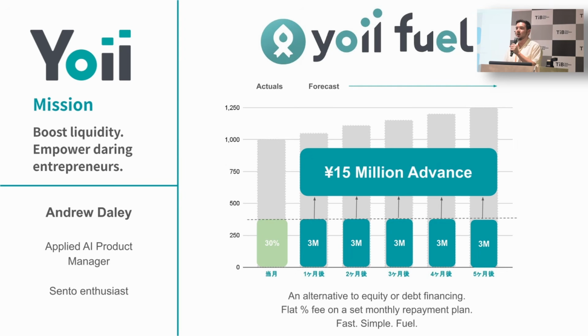Our real points of strength are that compared to a VC or a bank, we're much faster. Typically, we can have money in the bank in about 2 weeks, compared to the months that a venture round or a bank financing might take. And we're just a hell of a lot simpler, right? We're not going to grill you like a mega bank will. We're not a VC. We're not going to take a massive chunk of your valuable equity. So that's all of us just trying to do our best to accomplish our mission, which is to boost liquidity and empower daring entrepreneurs here in Japan.